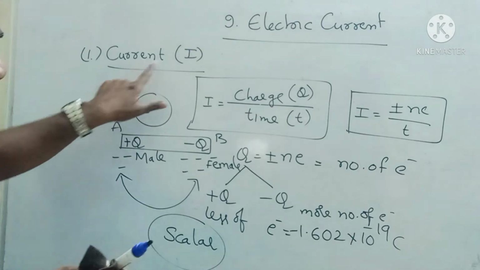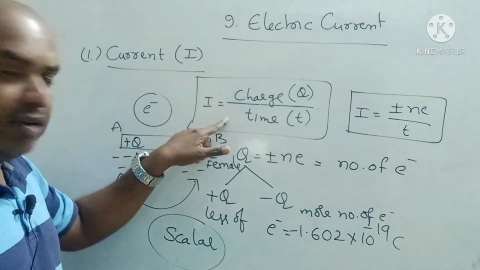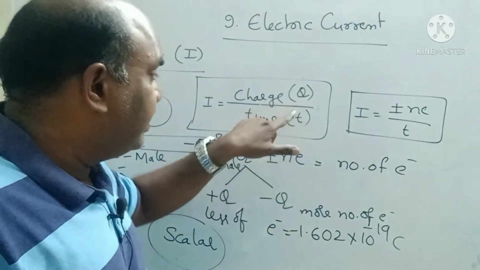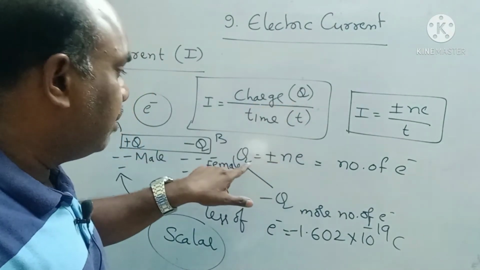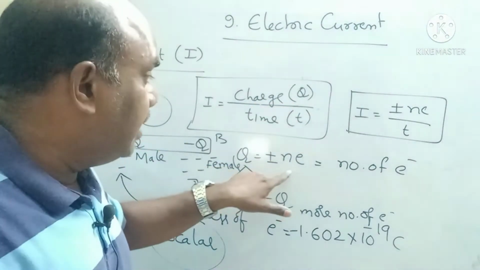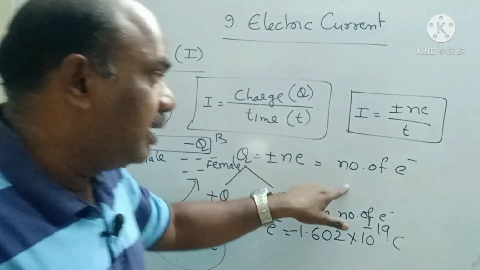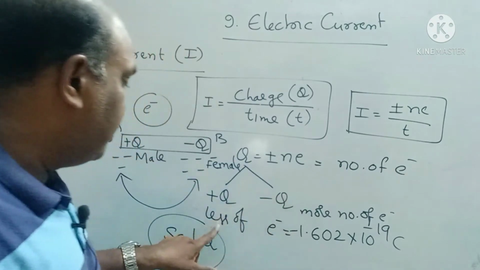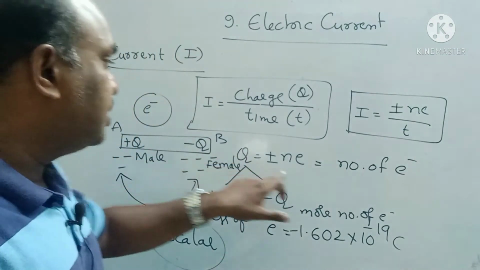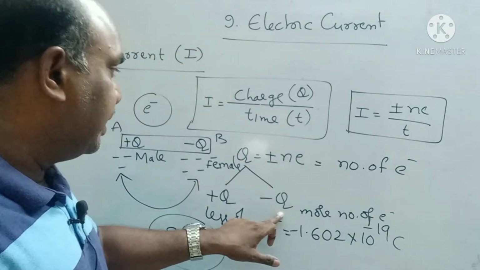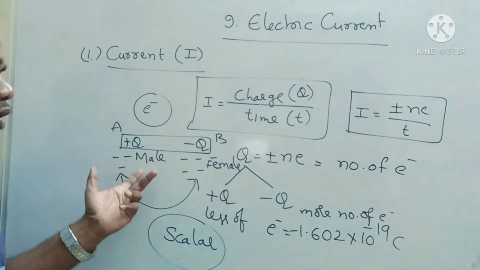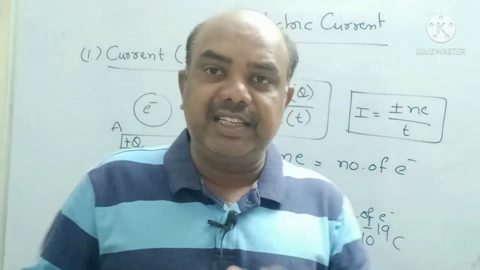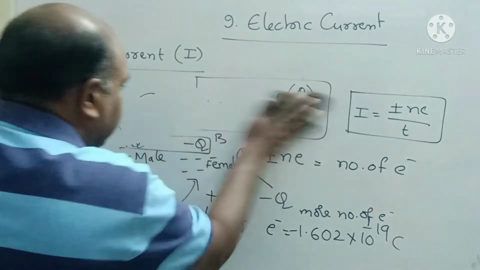Once again, current is the rate of flow of charge. Charge is nothing but Q by time, Q by T. Q is nothing but charge. Charge is nothing but flow of electrons. The formula is Ne, where N means number of electrons. So plus or minus Ne. Plus Ne means positive charge, minus Ne means negative charge. In a conductor, both positive and negative charges are present, then only current flows. Understand children? Right. Next.